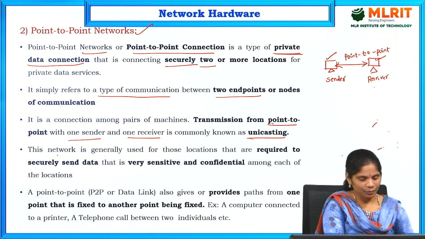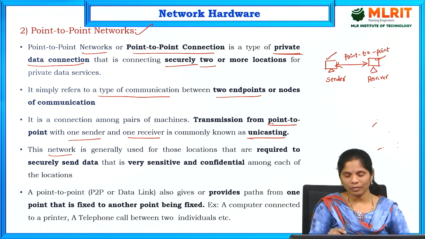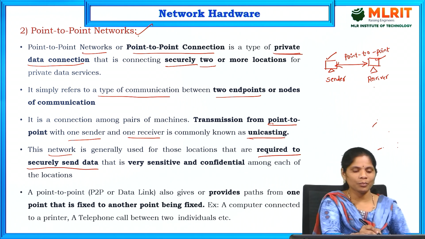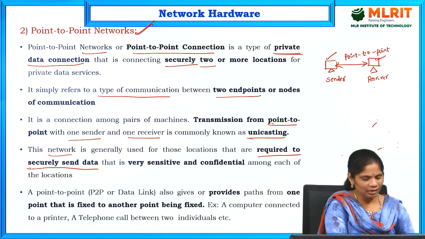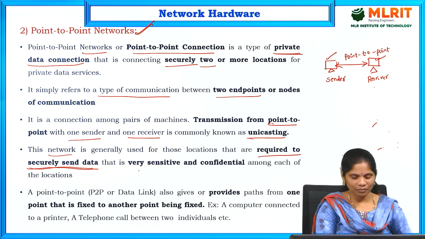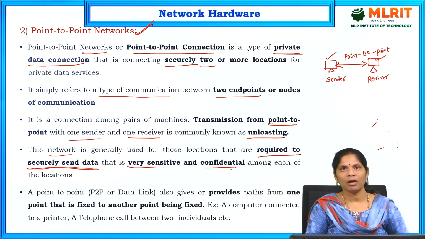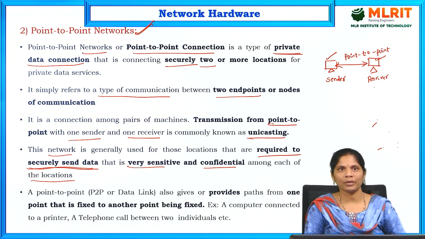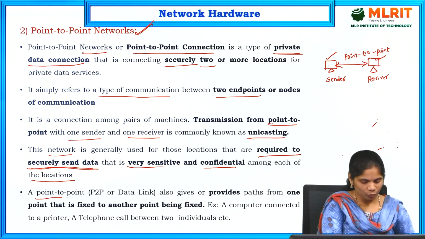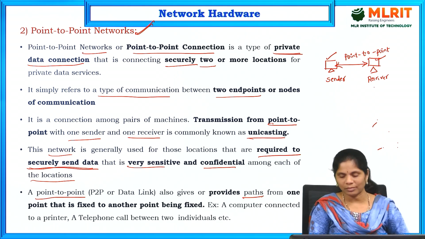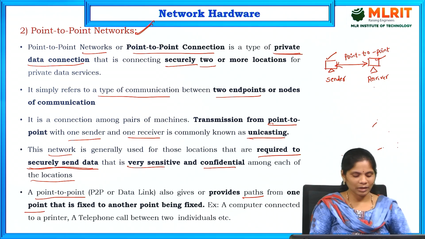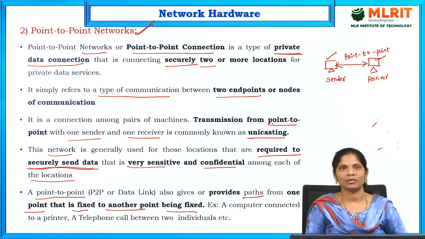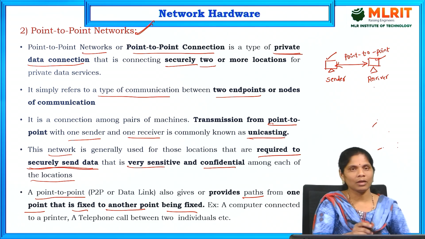And this network is mainly used in locations that require securely sending data. Where exactly are we using point-to-point networks? For sending data securely, when the data is very sensitive and confidential, among locations. For that type of purpose we use point-to-point networks. At the same time, a point-to-point network provides a path from one point to another that is fixed, and the other point is also fixed. This type of network is called a point-to-point network.